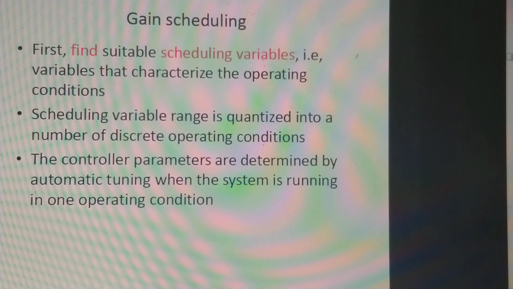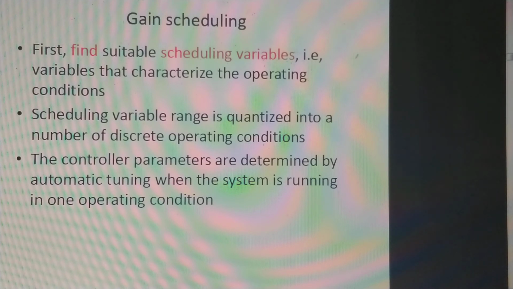Then, what are the steps included in gain scheduling? First, find suitable scheduling variables, that is, the variables that characterize the operating conditions. Then the scheduling variable range is condensed into a number of discrete operating points.